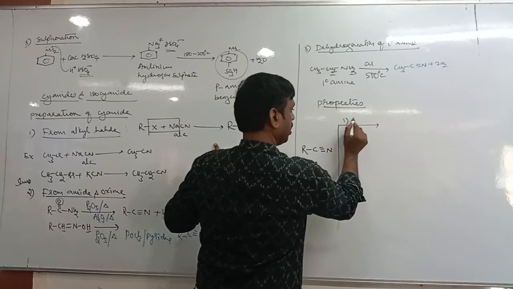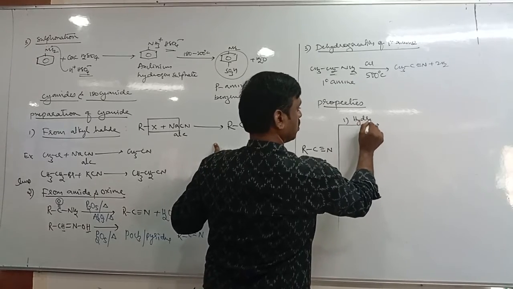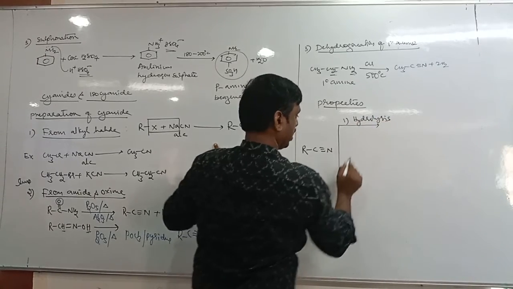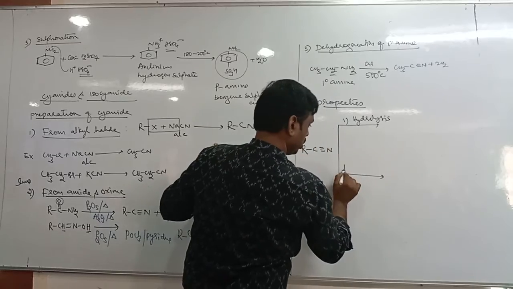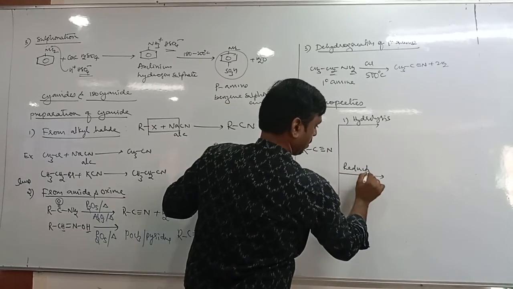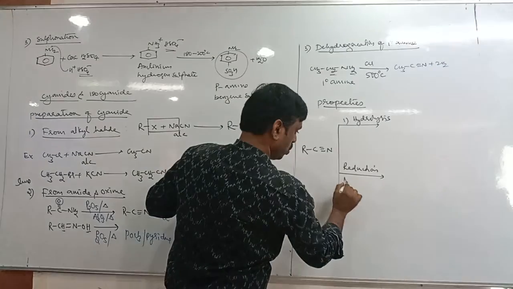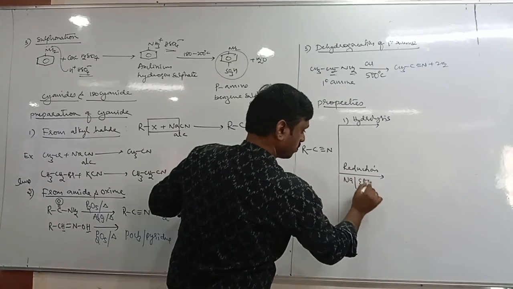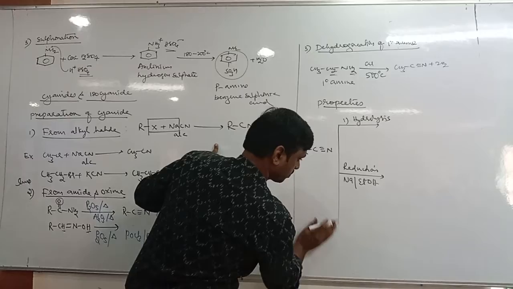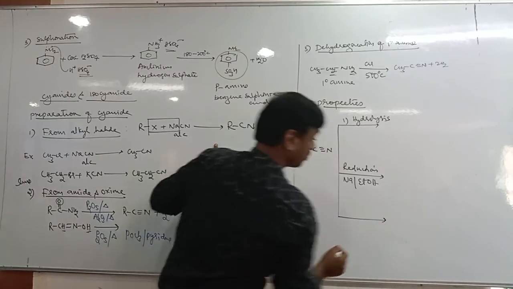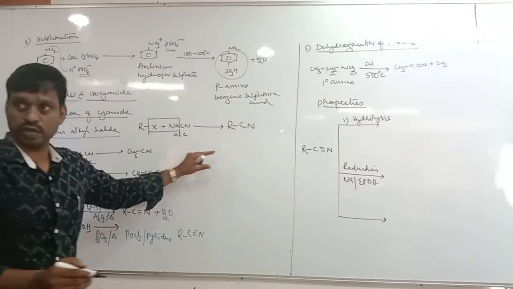One is hydrolysis. The second one is reduction, in presence of sodium and ethyl alcohol. Studied or not? What is the name of the reaction? Mendius reduction.